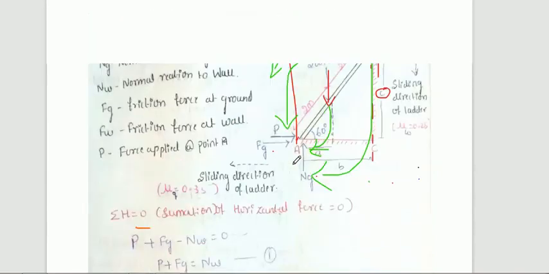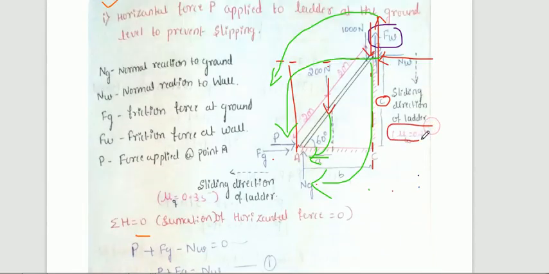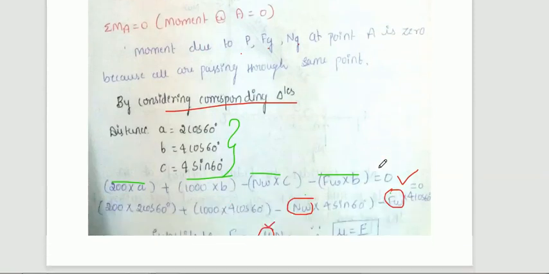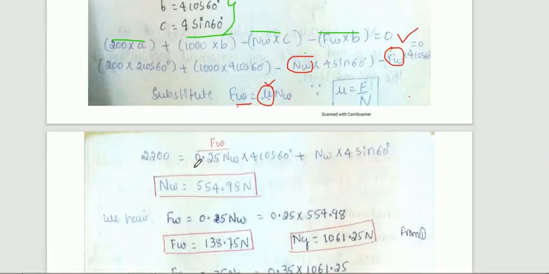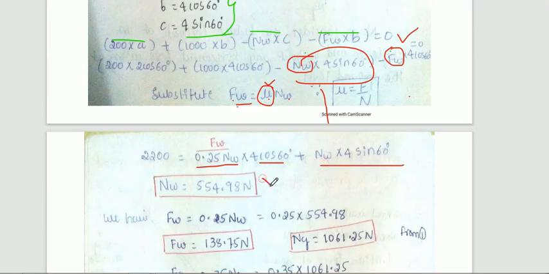You can observe the friction of the wall is 0.25. Just substitute the mu value as 0.25. 0.25 into Nw into 4 cos 60 as it is, and the remaining step is Nw into 4 sin 60. By simplifying this, you will get the value of Nw.